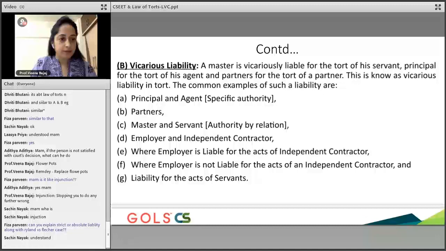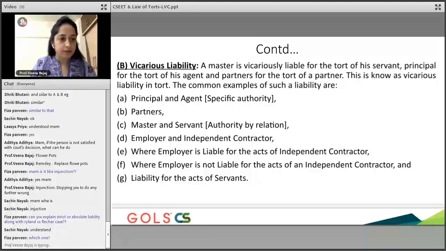Fiza, can you just give me an extract of that particular case law? Can you put that here? Then I can explain it to you. Put the relevant case law here. Whichever case law, guys, that you want me to explain, put the relevant extract here and I'll pick it up from here.